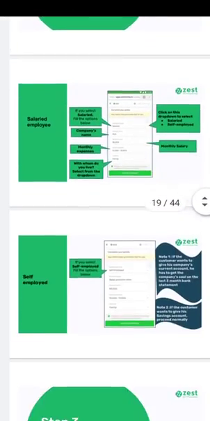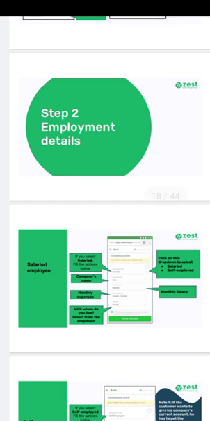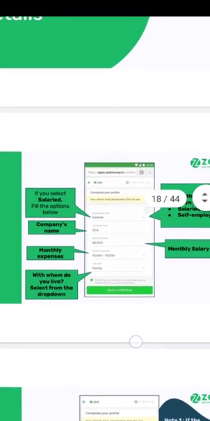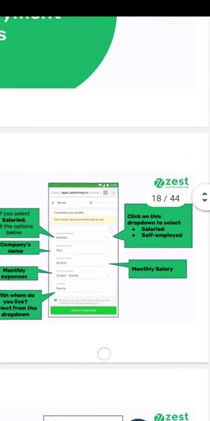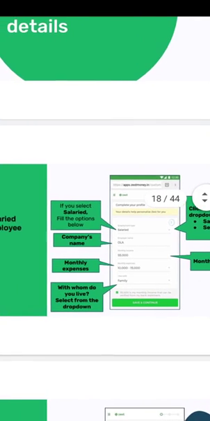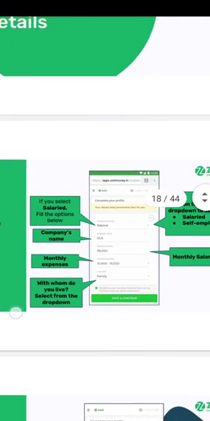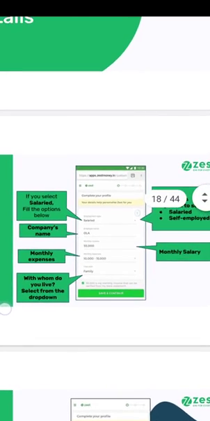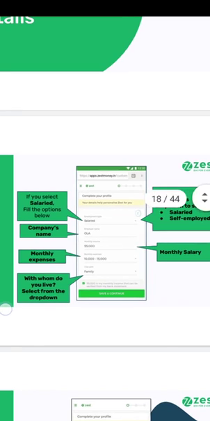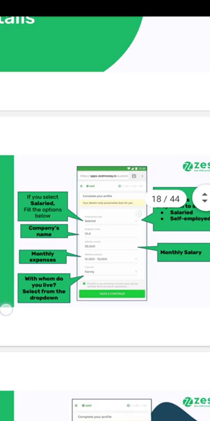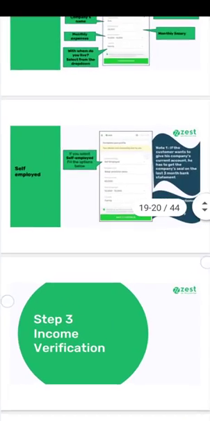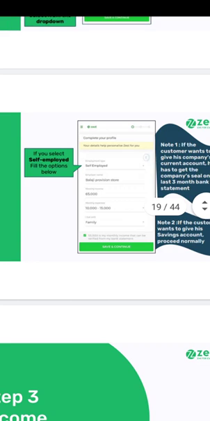Then you have to fill up the employment details of the customer. First select salaried or self-employed. If you are salaried, you have to give the company name, monthly salary, monthly expense, and then fill up with whom you live, selecting from the drop down. And if you are self-employed, then you have to fill up the options below.